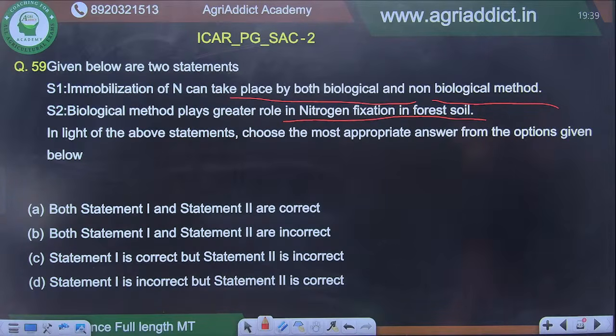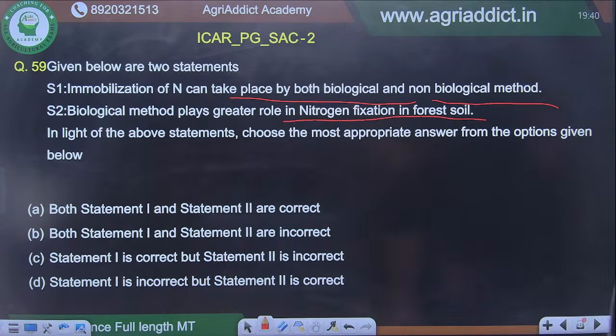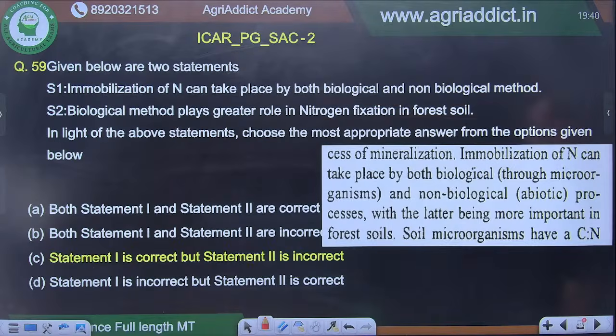Immobilization of N can take place by both biological and non-biological method. Biological method plays a greater role in nitrogen fixation in forest soil. I can see answer option C. What about the others? Option C, I can see from Shreyoshi, Nikhila and Anil Jat are telling A. Aha, it's not A. The answer is option C.